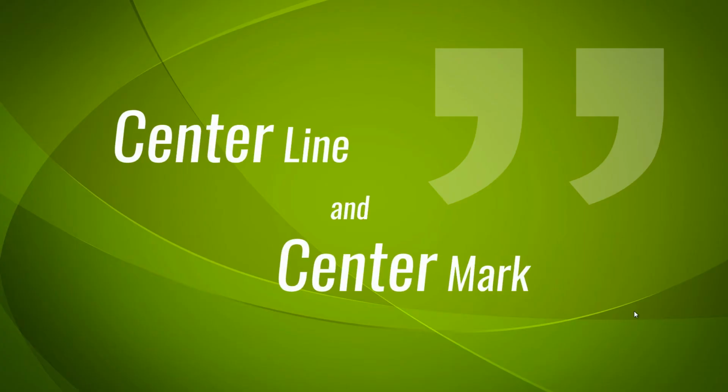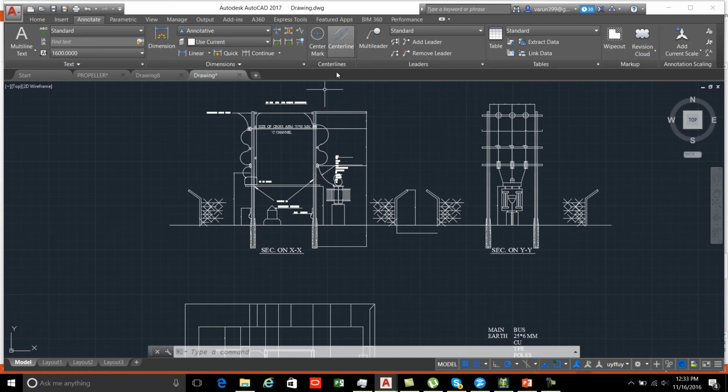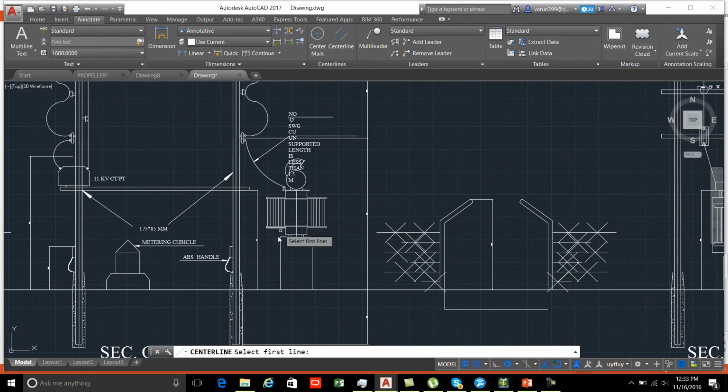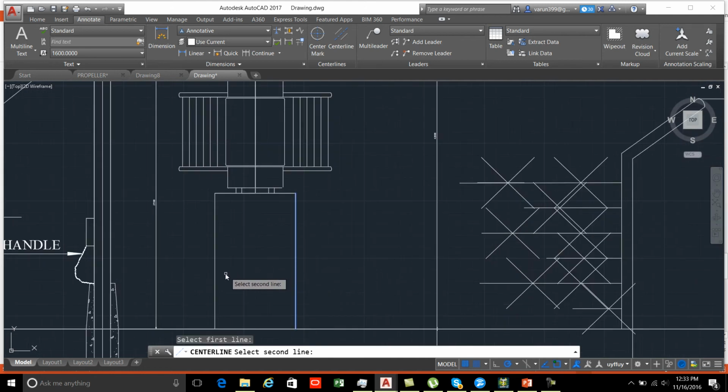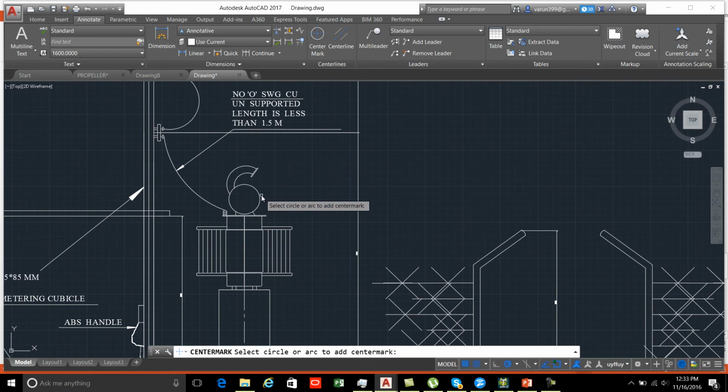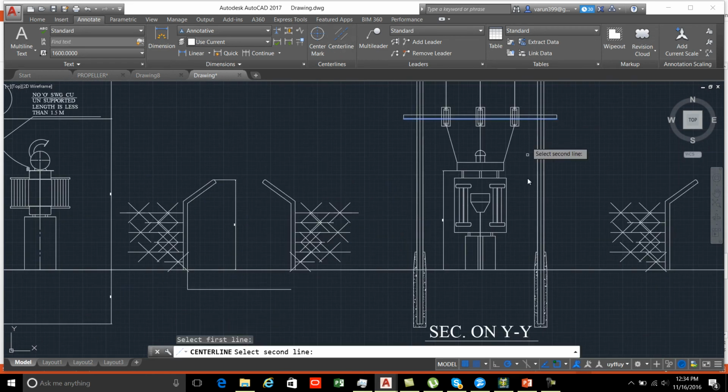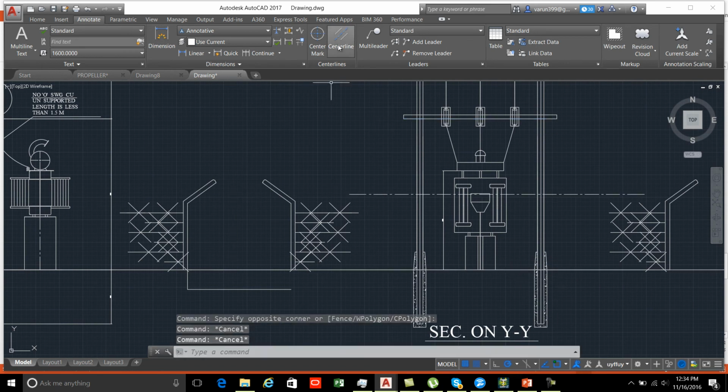Center line and center mark. Center line and center mark are two new features which are added to AutoCAD 2017. Center line allows you to find the center line between two adjacent lines. Similarly, center mark allows you to find the center point of a circle. These features are very useful while designing complex designs. We will be discussing center line and center mark in the upcoming videos.